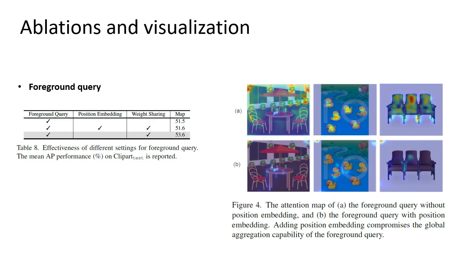The left figure shows the ablation experiment on the foreground query. We can see that not sharing weights with the object query and adding position embeddings both reduce the effectiveness of the foreground query. The right figure shows some visualizations of the foreground query's response level to the patch tokens in the encoder. That's all. Thank you.